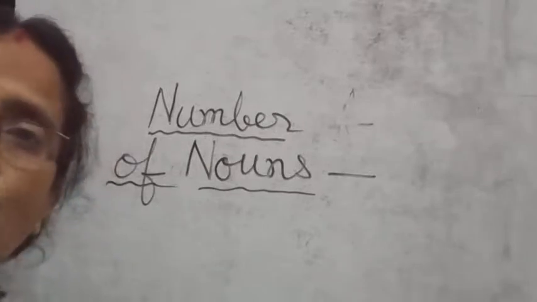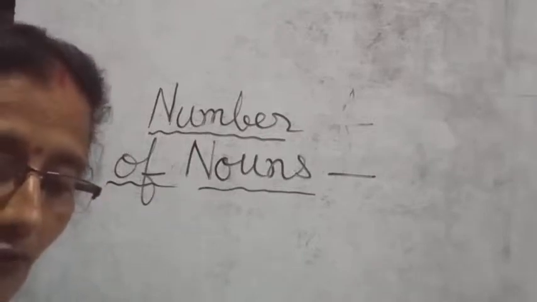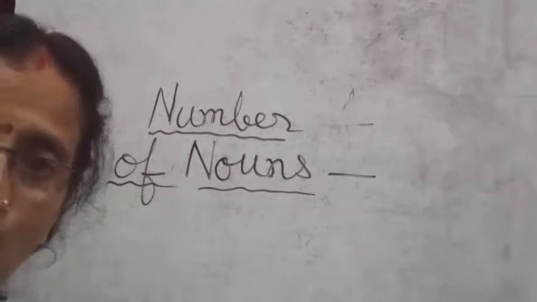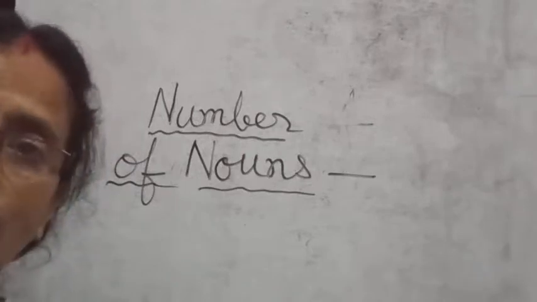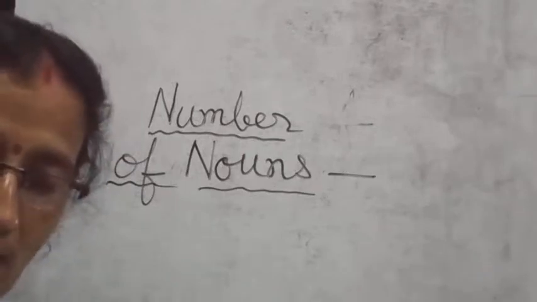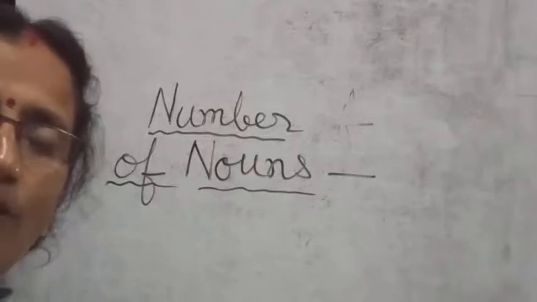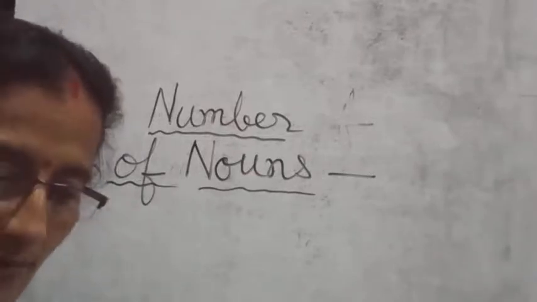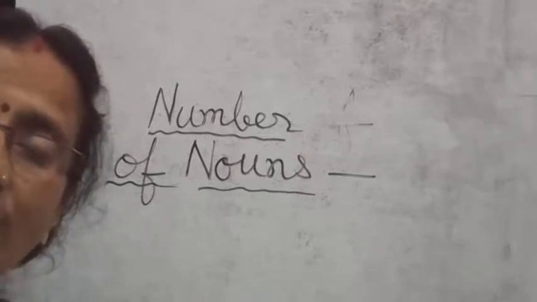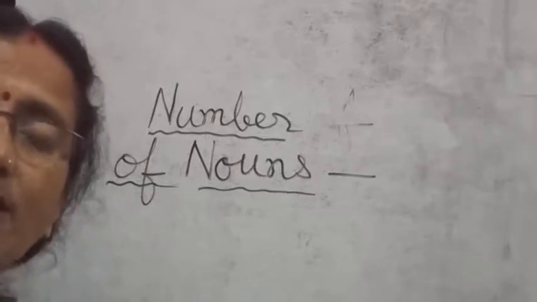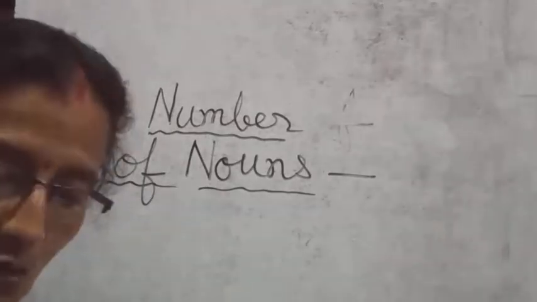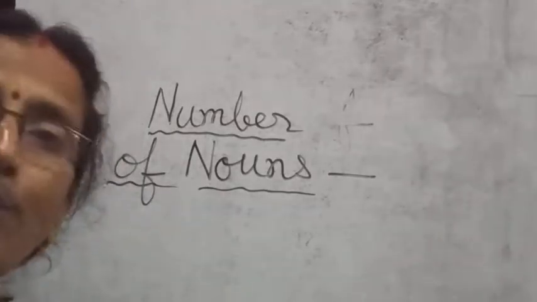Next you have the rule that when a word ends with o, like mosquito, buffalo, hero, echo, potato, in this case we add es to change it into plural. But here also you will have some exceptional words, rule breakers, like bamboo, dynamo, photo, piano.